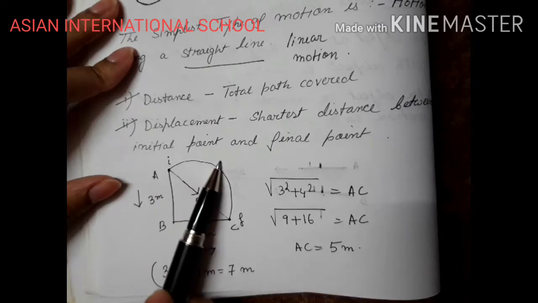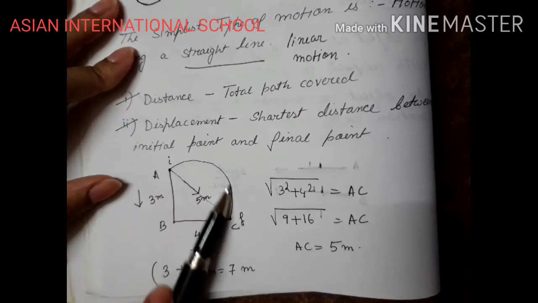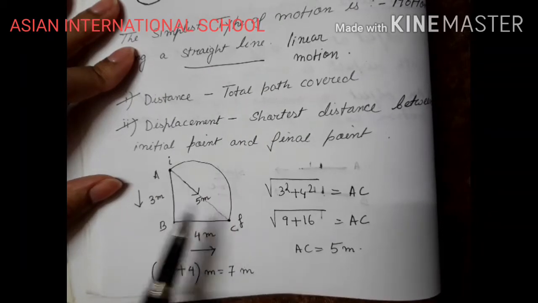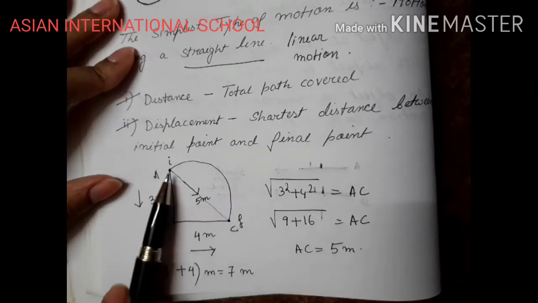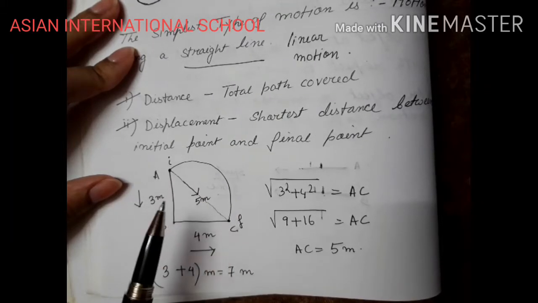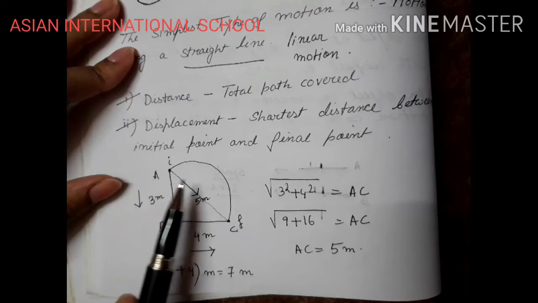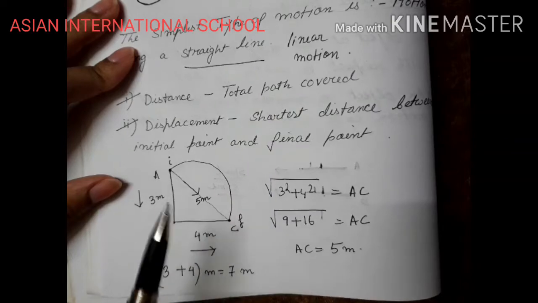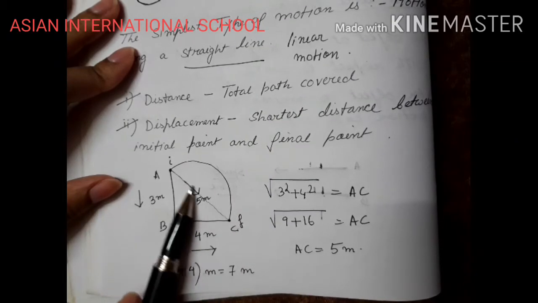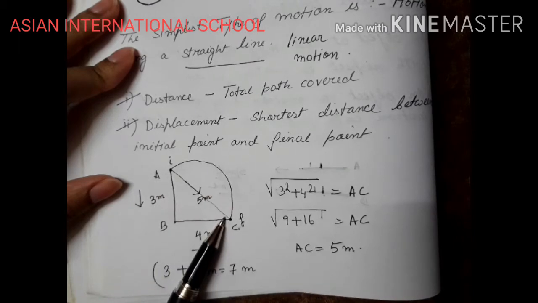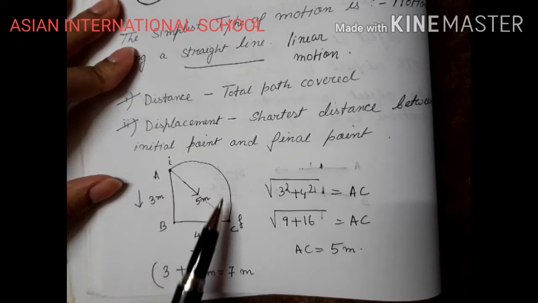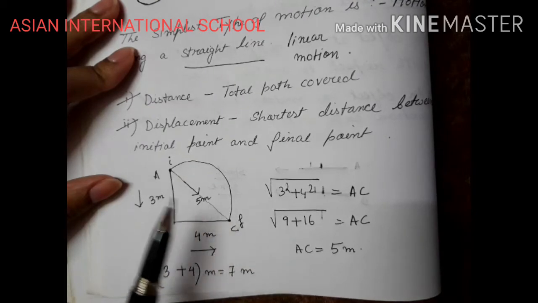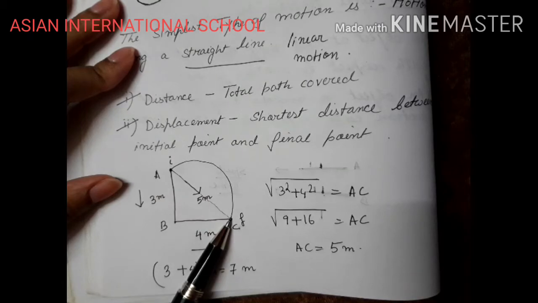Now if I consider this circular path, suppose the body has moved through this path instead of moving in this way, so how much will be the distance? Distance will be this path, that is half of the circumference. When a body moves through a circular path, then the circumference is the distance covered by the body. So in this case it is half of the circumference. So 5 meter is the diameter for this circumference. So 2 pi r divided by 2, using this one you can find out the distance covered. And what will be the displacement? The diameter of the circle will be the displacement.